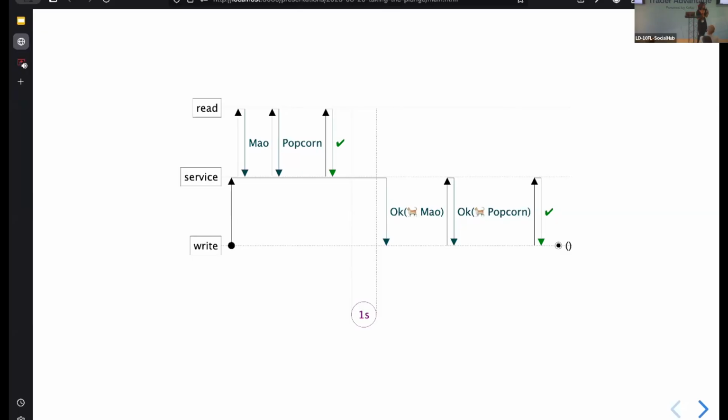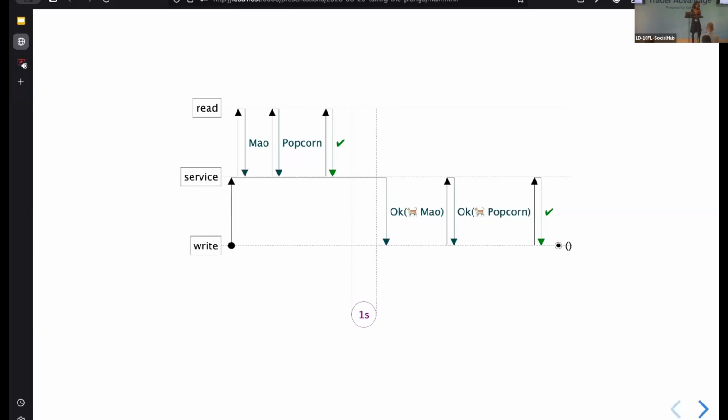So the way to think about this, right, is that we have several sequential processes which are happening concurrently. The process of write pulling on the service, that is sequential. We can think of those outputs in a sequential manner. Also, the process of the service pulling on the read stage and the read stage processing itself, we can think of that as something that's sequential. But the actual handling itself that the service does, that is concurrent.